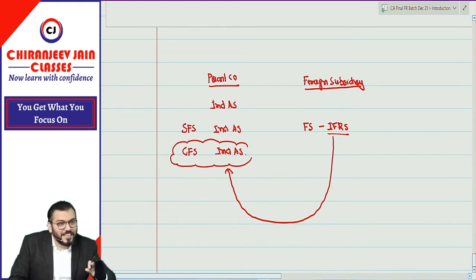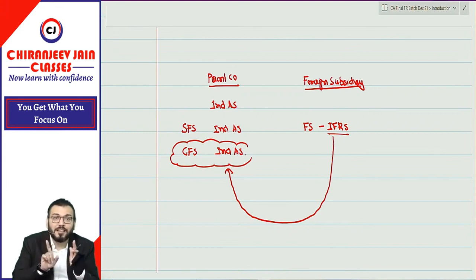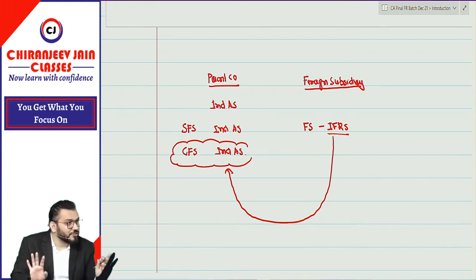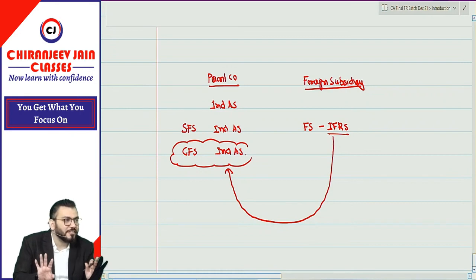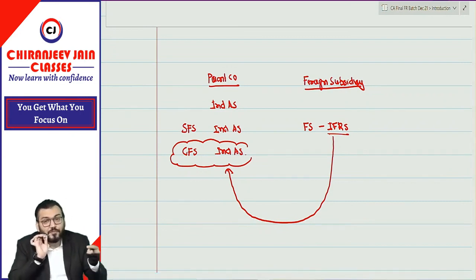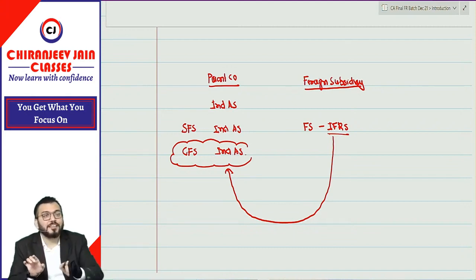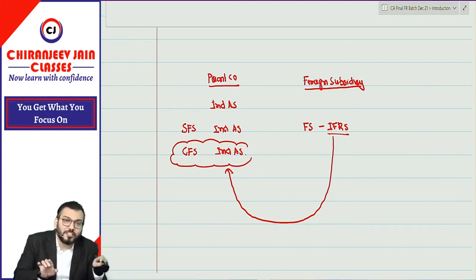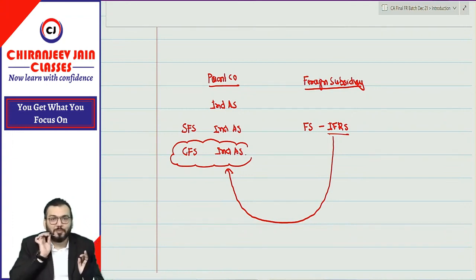Ind AS. Indirectly, can I say Ind AS is applicable? Indirectly Ind AS is applicable, but directly Ind AS is not applicable. Understood? So for foreign subsidiaries, associates or joint ventures, Ind AS is not applicable, but they should provide information to the parent company for the preparation of consolidated statements based on Ind accounting standard. I hope you have understood.